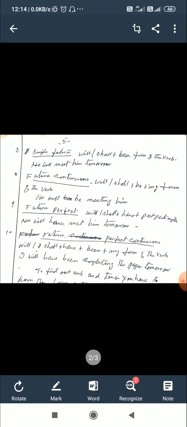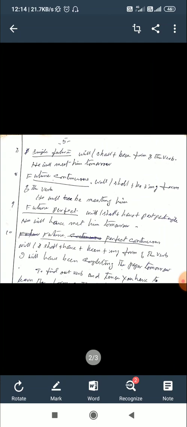Then future tense: will or shall plus the base form of the verb. Here the base form, for example write, wrote, written: write is the base form, the first form of the verb. Base form, or simple present plural. I will meet you tomorrow. He will meet me next Sunday. Will meet is the verb, that is future tense.